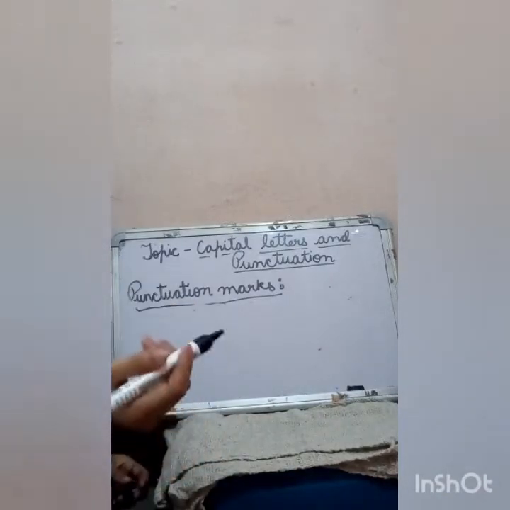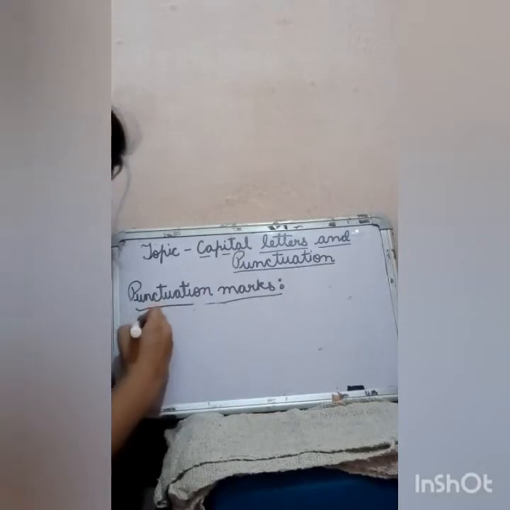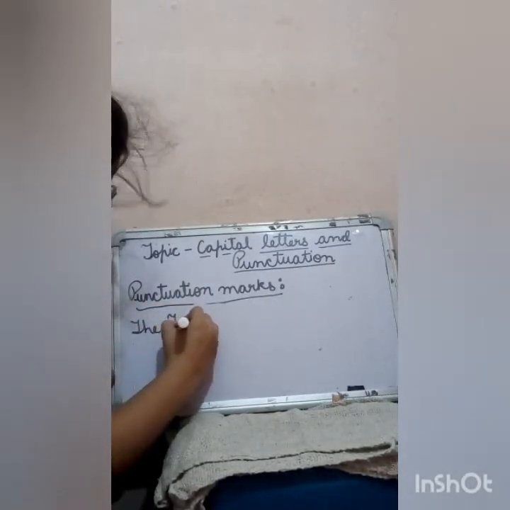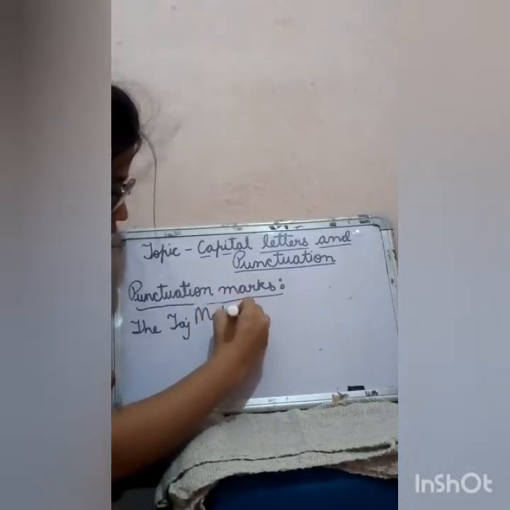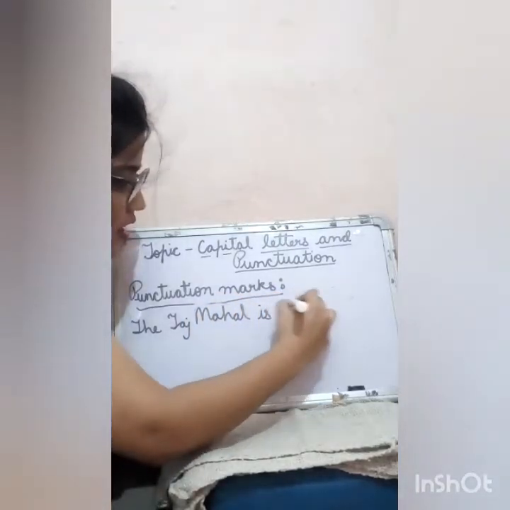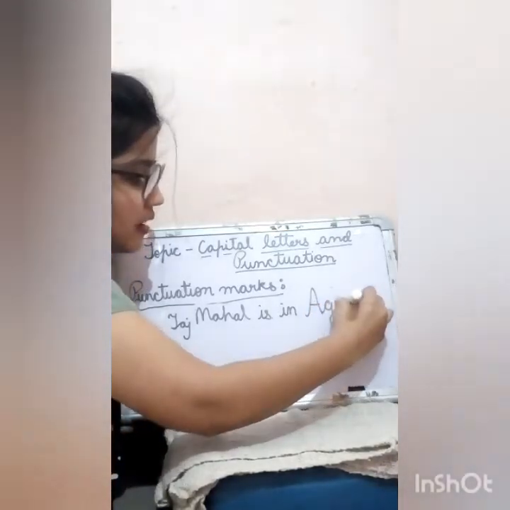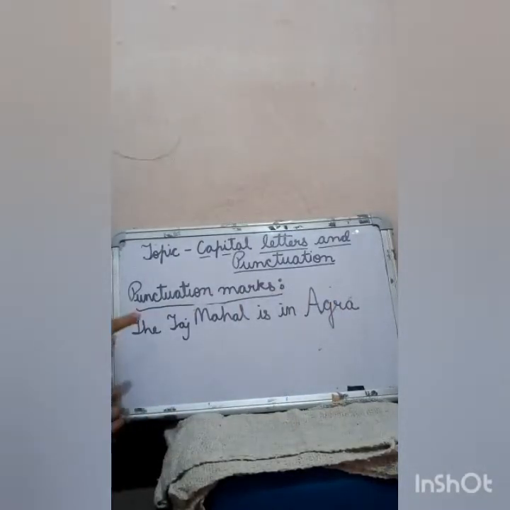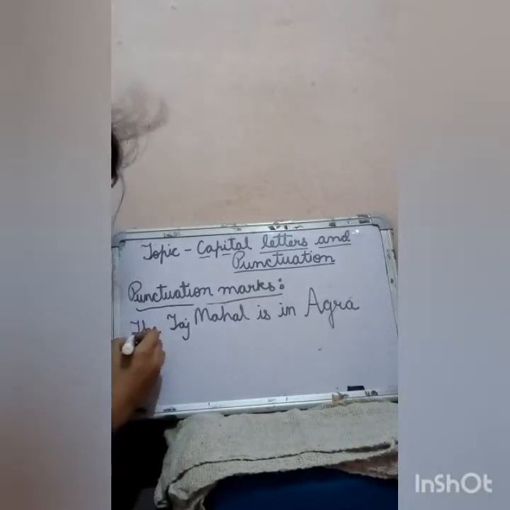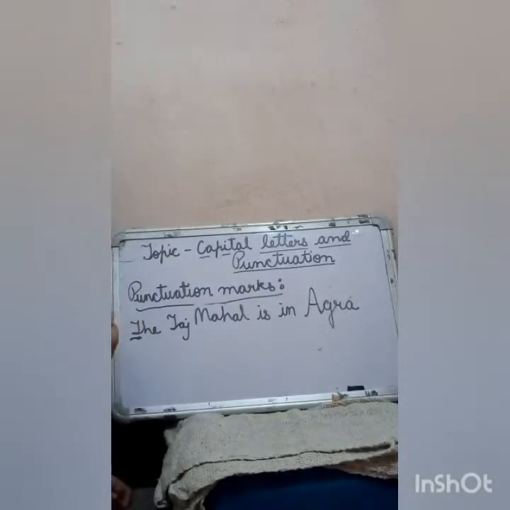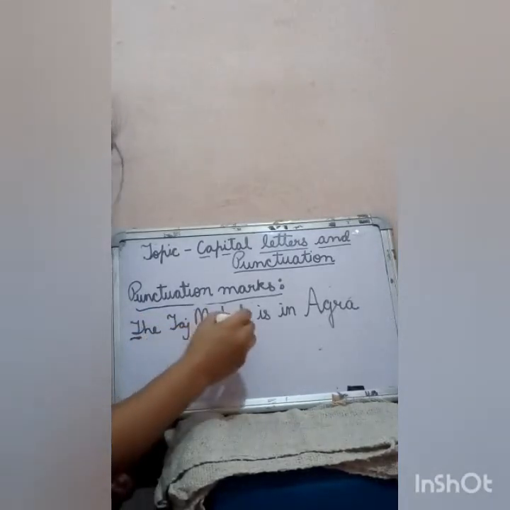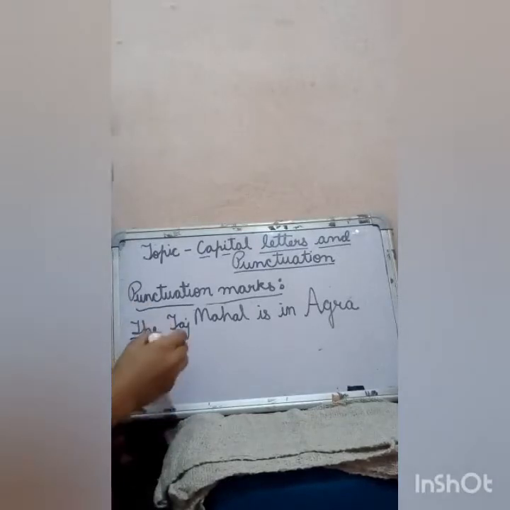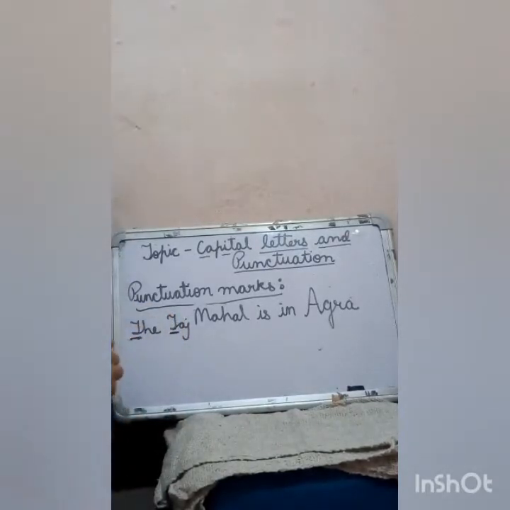Next, for example, you are writing an answer or any sentence. Let's say, where is the Taj Mahal? The Taj Mahal is in Agra. Now just look at this sentence very carefully. This sentence begins with the first letter T, so we have made the first letter of the sentence capital. Next, as there is the name of a palace, we put its first letter capital also.